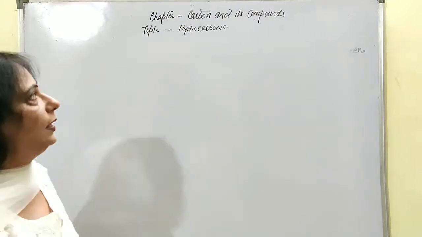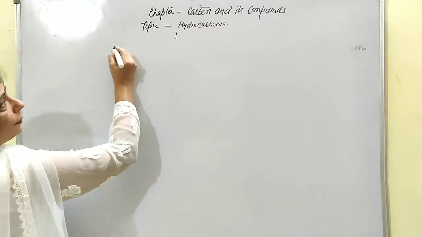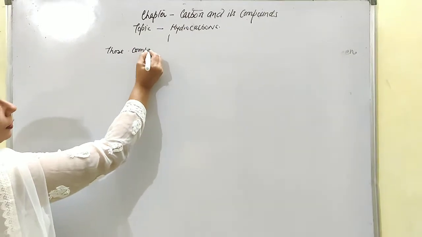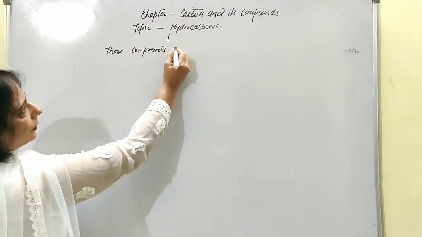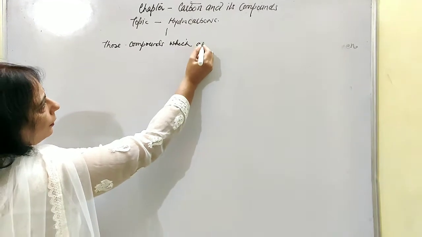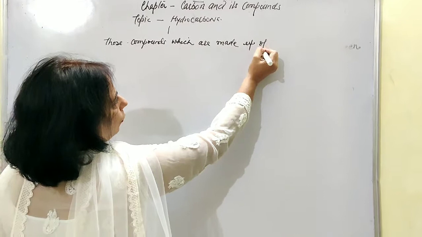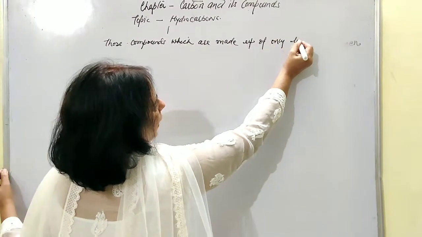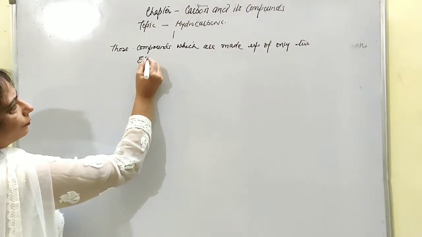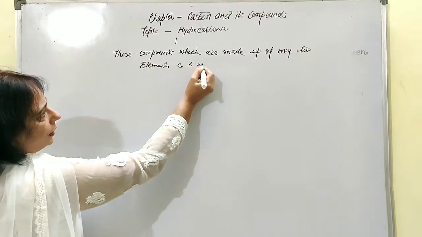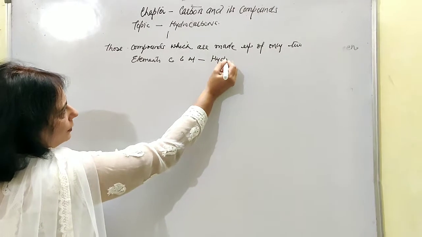Now let's start with the hydrocarbons. Those compounds which are made up of only two elements, carbon and hydrogen, they are hydrocarbons.